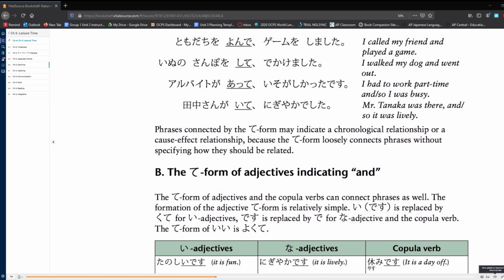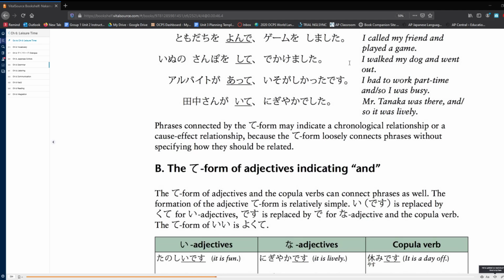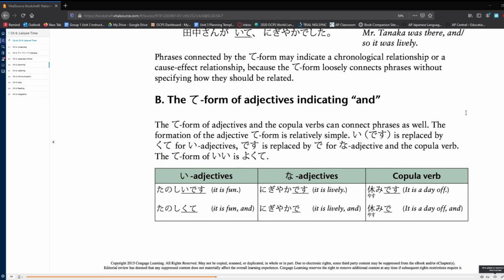If I'm having here, I walked my dog and went out, I have a chronological relationship. The first thing that occurred, I walked the dog. The second thing that occurred, I went out. The next part we're going to talk about is the te form of adjectives indicating and. The te form of adjectives and the copula verbs can connect phrases as well.